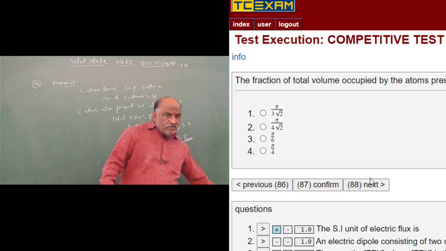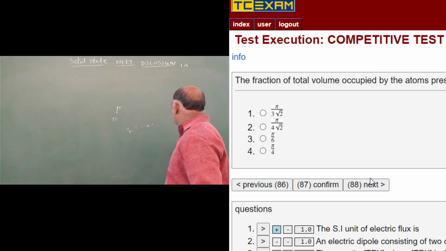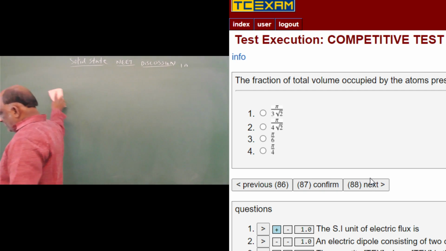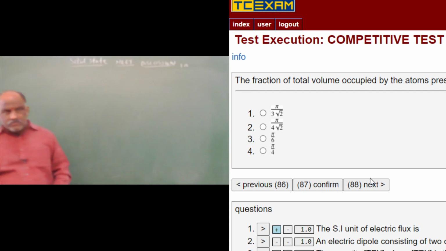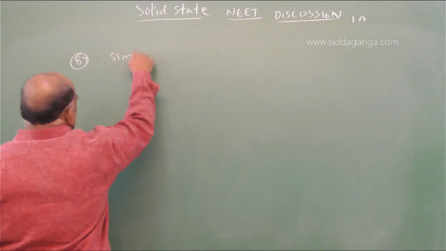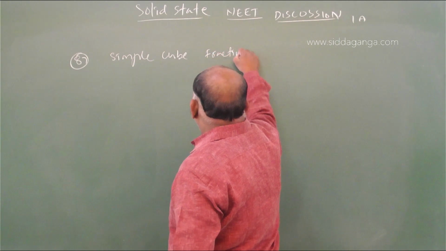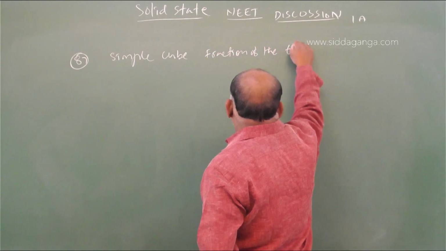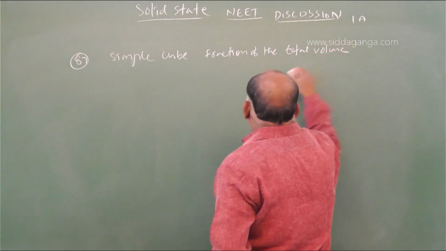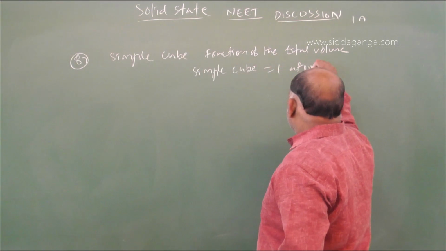In a simple cube, what will be the fraction of the total volume? So in a simple cube, 1 atom.